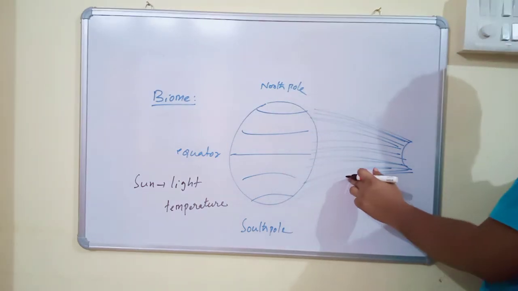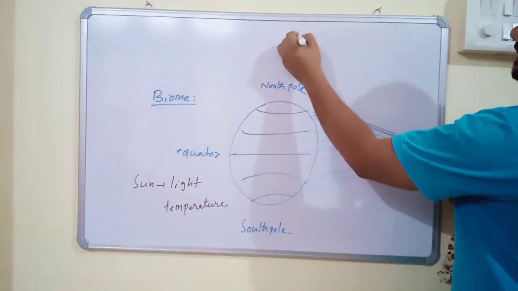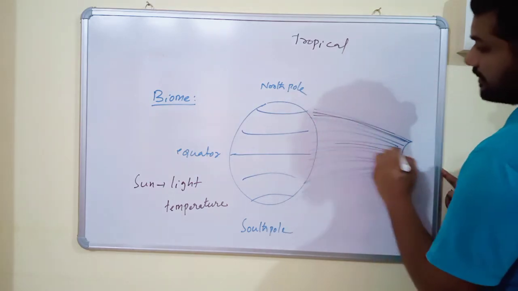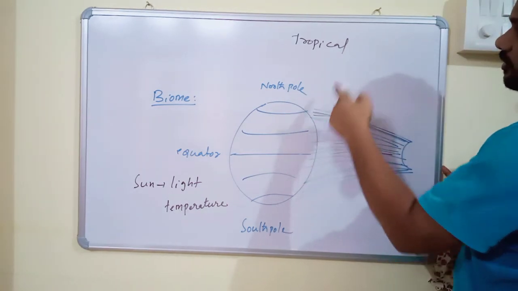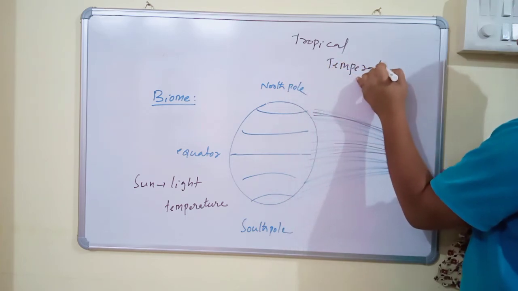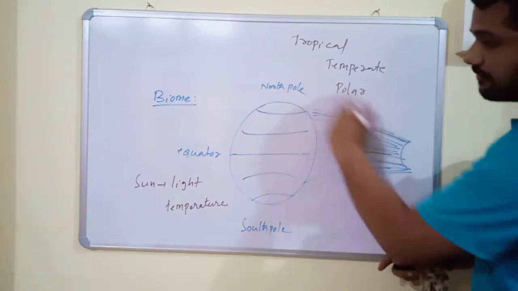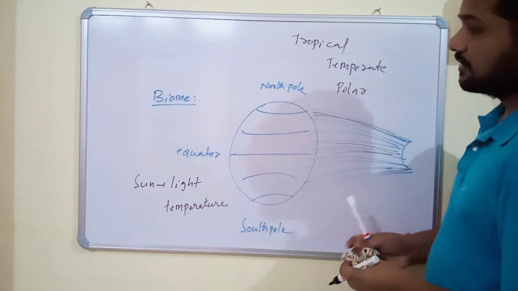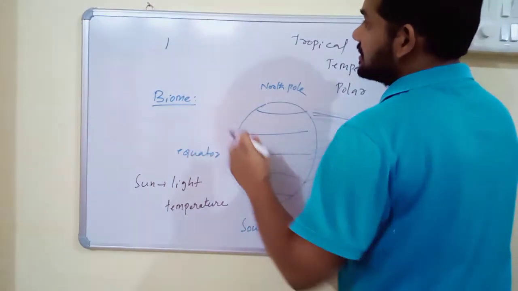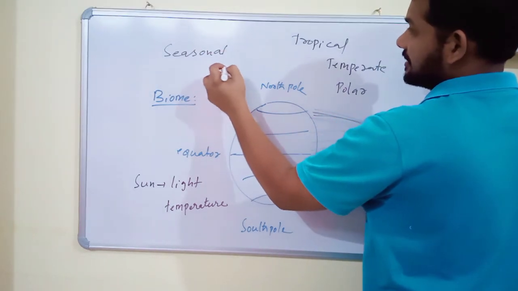Solar radiations fall vertically in tropical regions, and obliquely in both temperate and polar regions. The rotation of Earth and the tilt of its axis cause a number of seasonal variations.